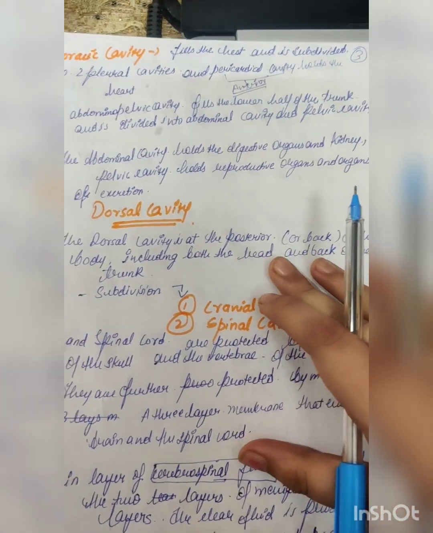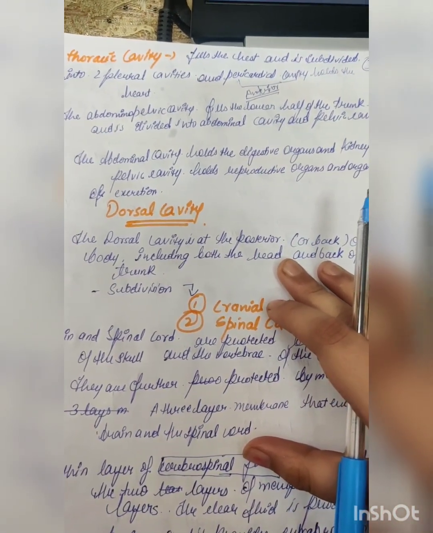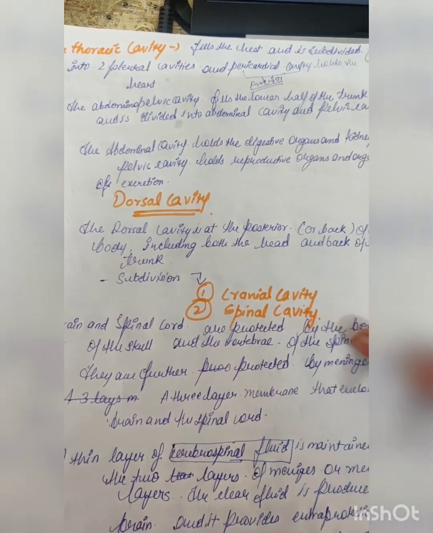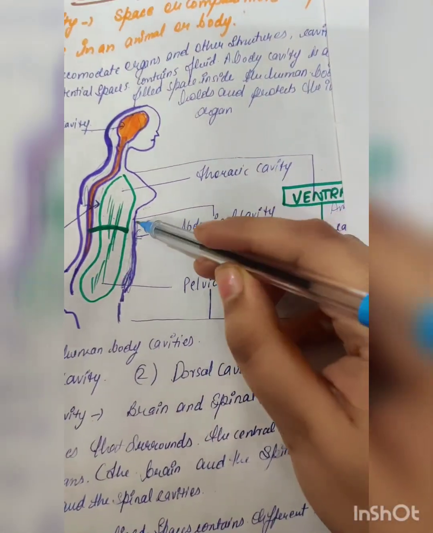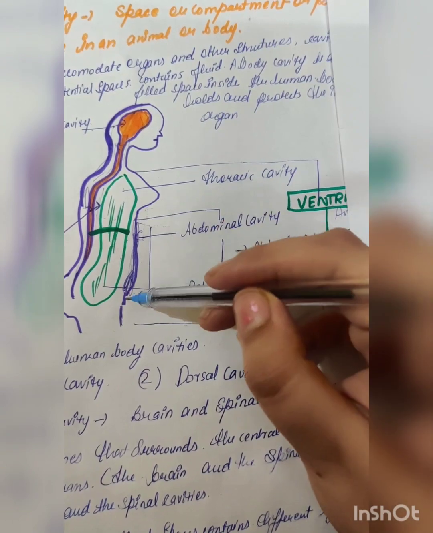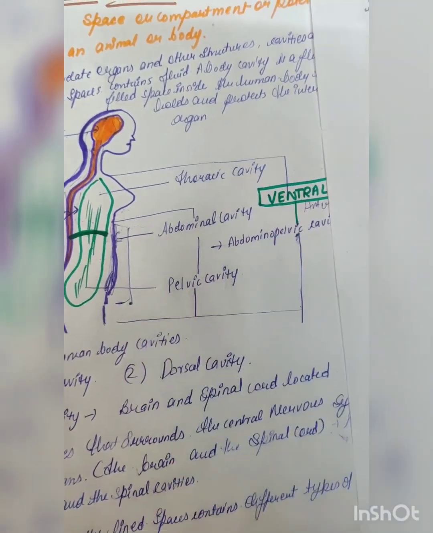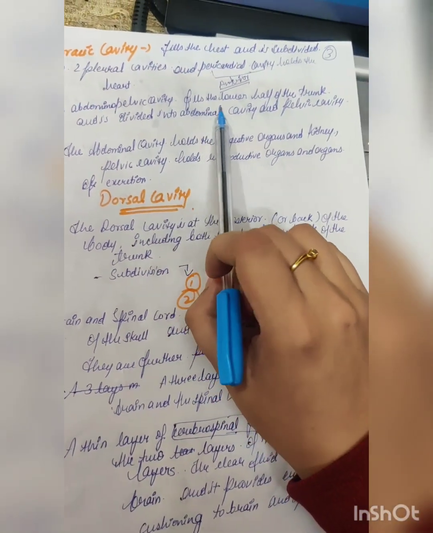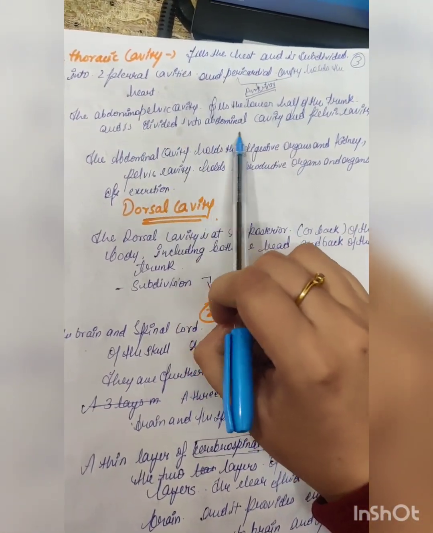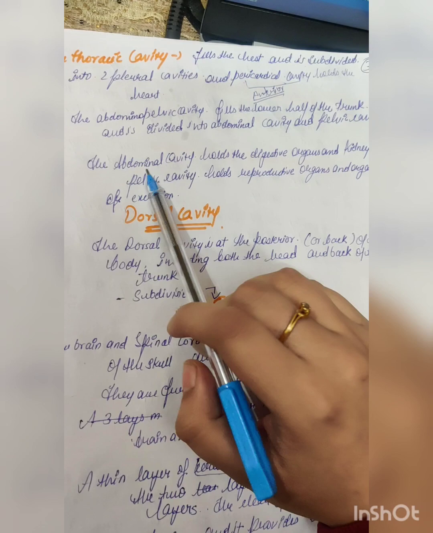It protects the heart. The abdominopelvic cavity fills the lower half of the trunk. So we can see that the abdominopelvic cavity is the lower half of the trunk, and it is divided into the abdominal cavity and the pelvic cavity, as I already discussed.